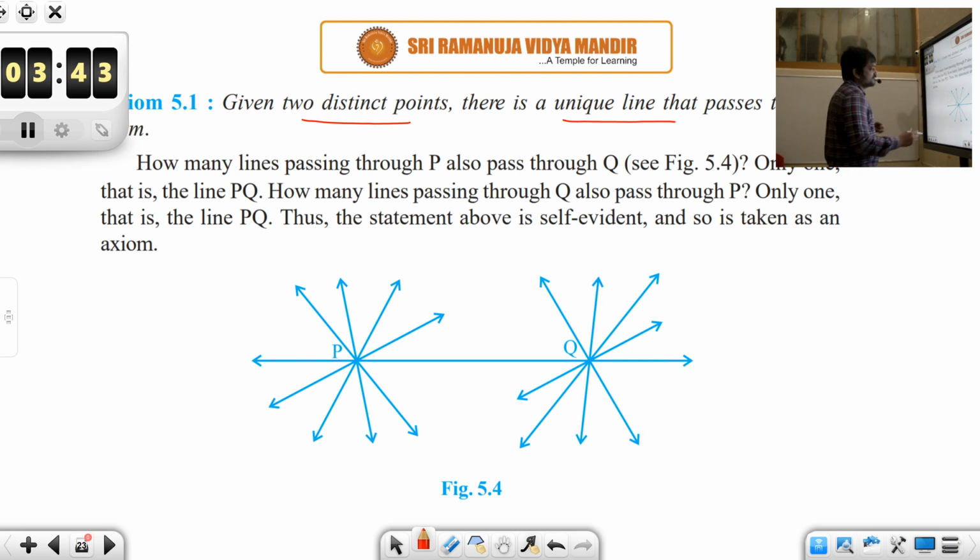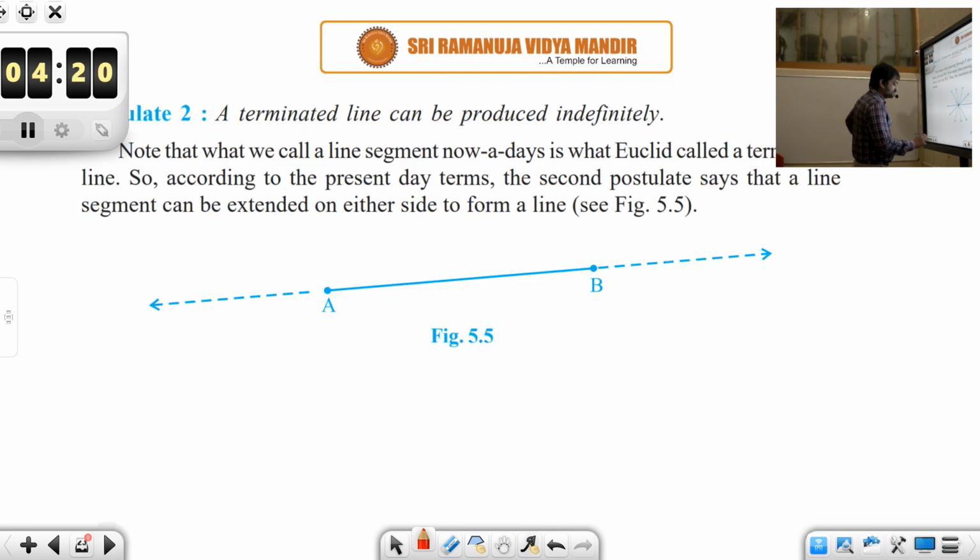Unique means a single line. Through any given point you could draw infinite number of lines, but out of those infinite lines, only one of them would pass through two distinct points. So if you are given two distinct points, there is a unique line. Postulate 1 talks about there being a line, whereas axiom 5.1 talks about uniqueness. There are no more than 1 or less than 1 lines.